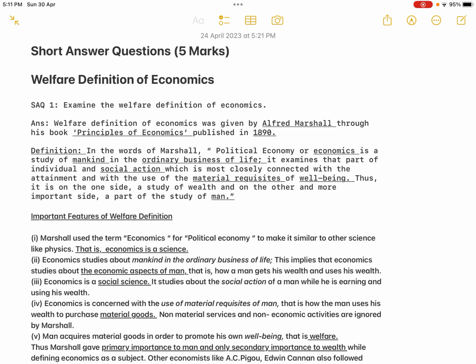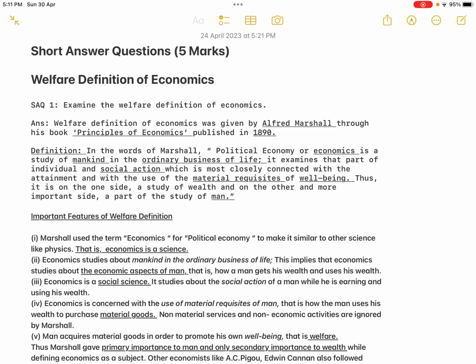And this is also a criticism, because Marshall ignored the non-material services. He included only the material goods. People need both goods and services, but the services part was ignored. So you can take it as a criticism also. So the non-material services and non-economic activities: all the other activities of man, that is social, spiritual, religious, are non-economic activities. Economics is not concerned with the non-economic activities of man.